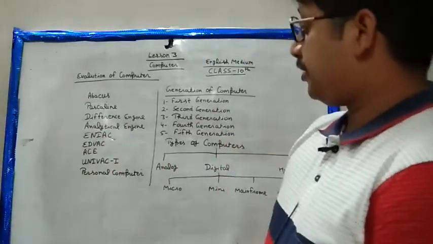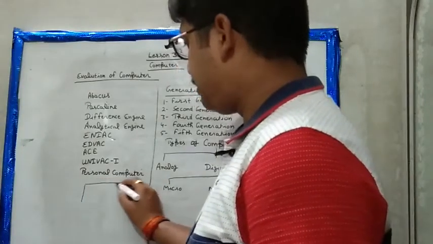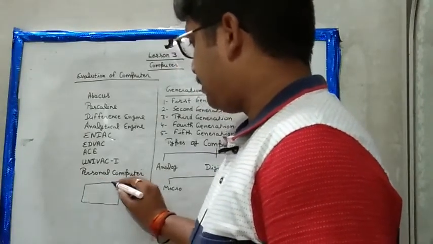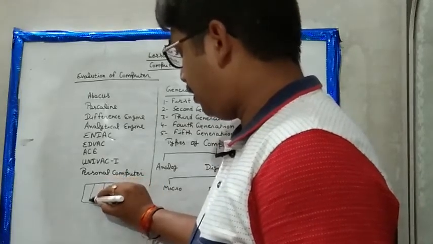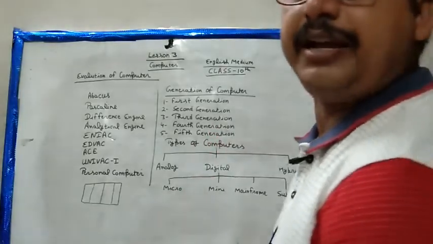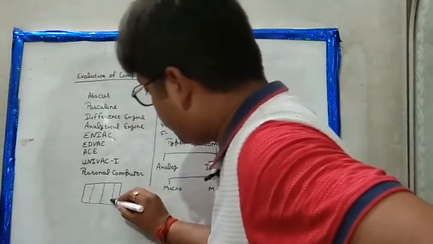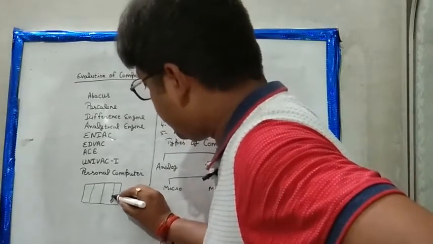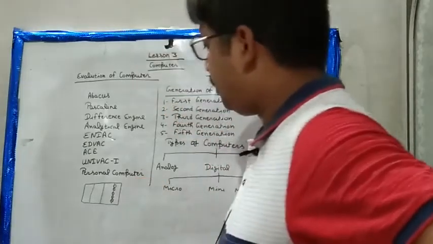These types of calculations we can do on the abacus computer. Okay, the abacus is a type of machine that is built like this. This is the surface area of the abacus. Each and every machine has some balls and we have to count these balls.